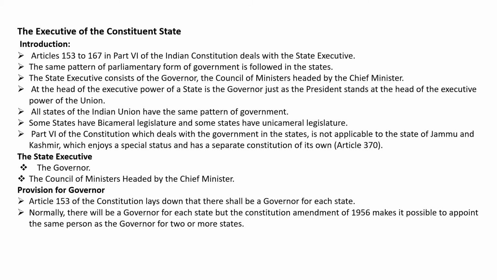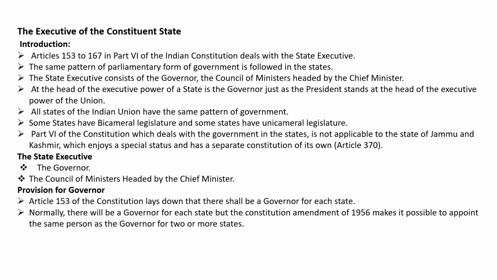Some states have a bicameral legislature and some states have a unicameral legislature. Part 6 of the Constitution, which deals with the government in the states, is not applicable to the state of Jammu and Kashmir, which enjoys a special status and has a separate constitution of its own. Article 370. The state executive consists of the Governor and the Council of Ministers headed by the Chief Minister.